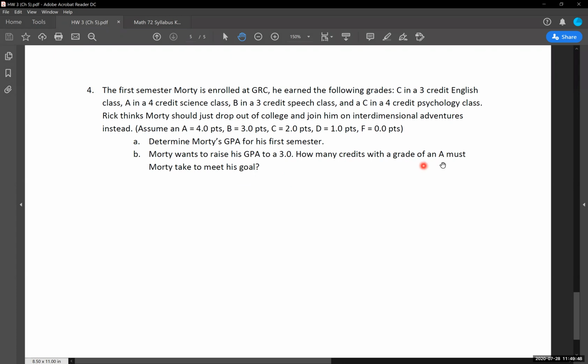We're assuming he's going to get a grade of an A on all of his classes moving forward, but we don't know how many credits he needs at an A to move forward with that. We also know what his desired GPA is. He wants it to be a 3.0. So we're going to have to take our original general equation for the GPA and modify it a little bit based on this particular problem that we're being asked about. But this is the problem we're taking a look at. We'll jump on over and go through it.